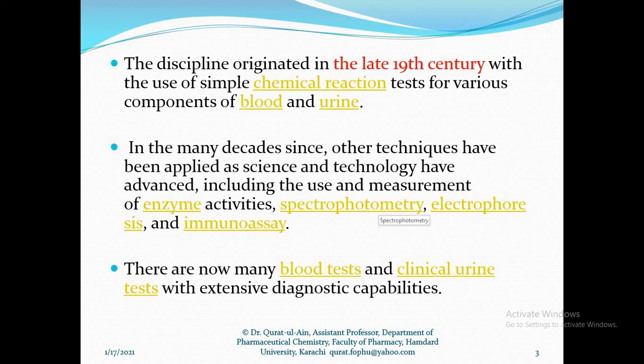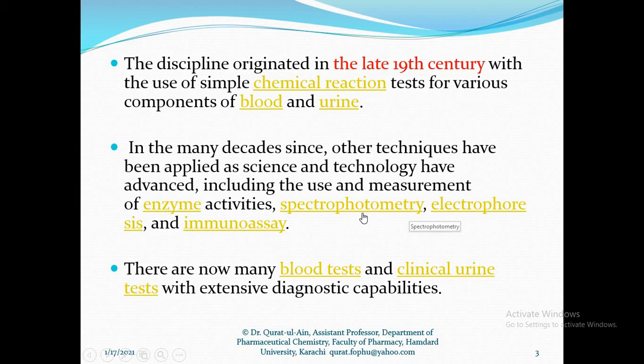After that, the field of science advanced with the discovery and invention of spectrophotometric machines, electrophoresis methods, immunoassay tests and different enzyme activity tests.